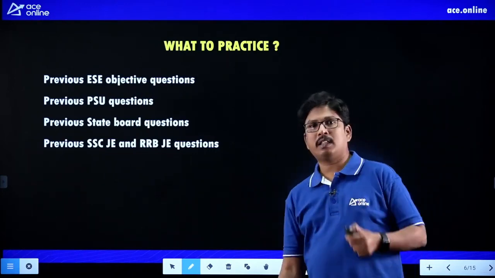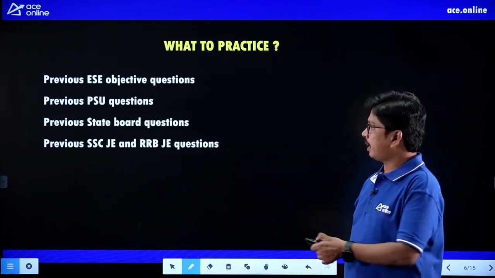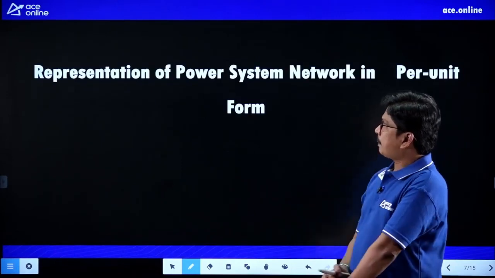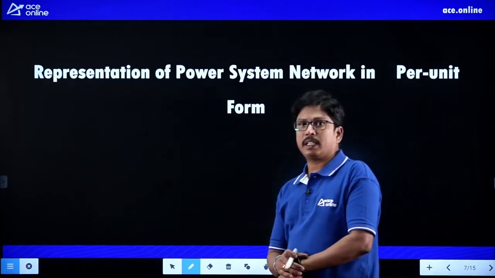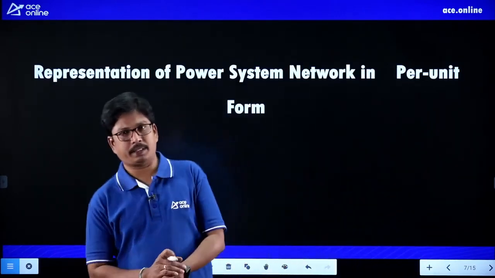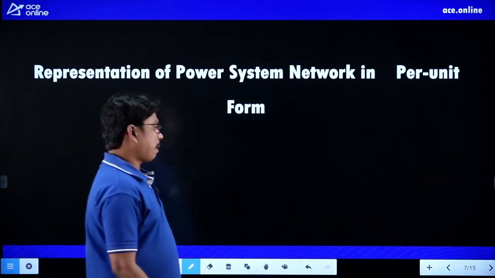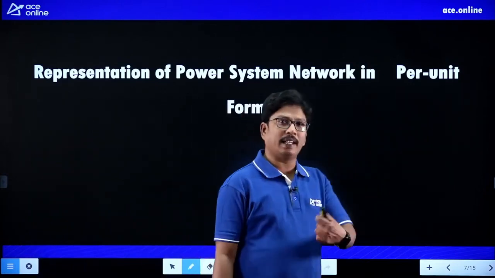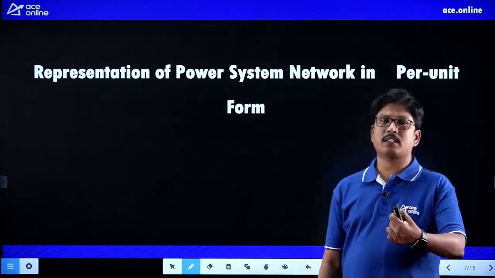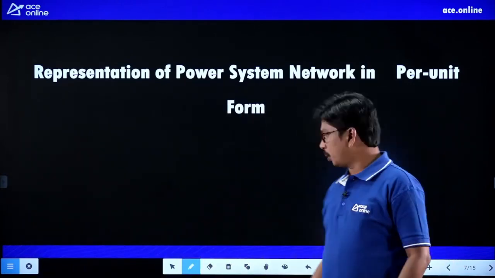Now we'll see some important concepts today in the class. See here, representation of power system network in the per unit form. Students, the power system consists of several elements: generators, transformers, transmission lines and loads.